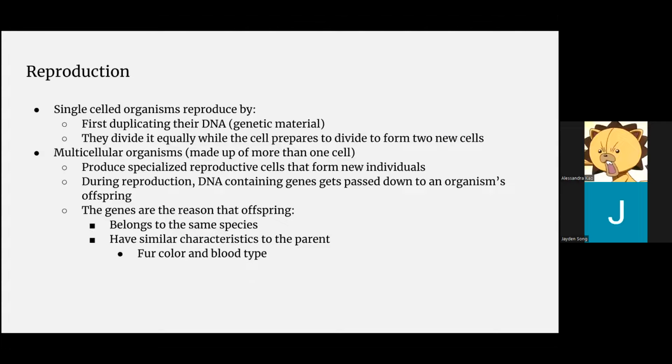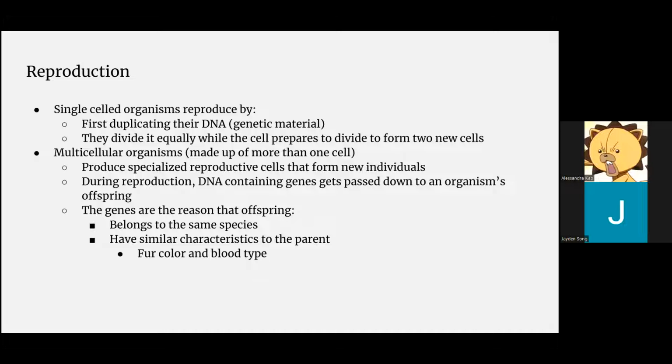Reproduction. Single-celled organisms reproduce by, first, they duplicate their DNA, which contains genetic material, and then they divide it equally while the cell prepares to divide to form two new cells. Multicellular organisms, which are made up of more than one cell, produce specialized reproductive cells that form new individuals.